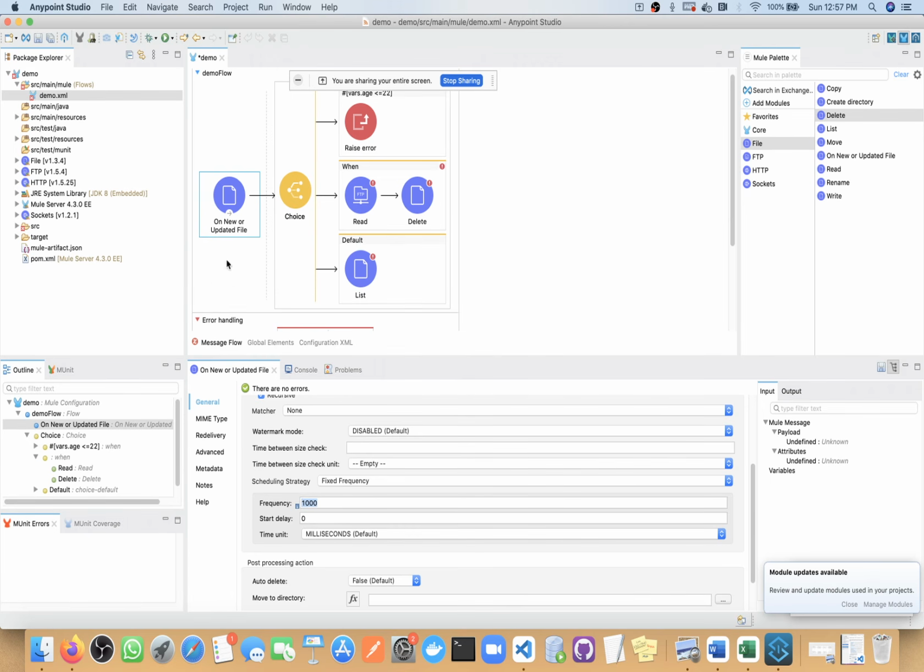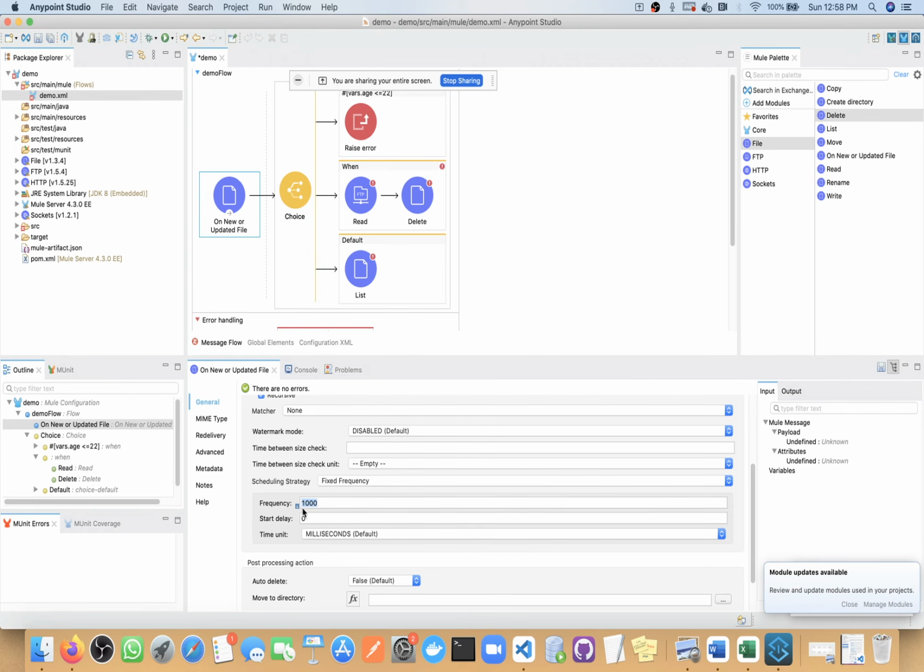So every 1 second our file connector will go to the particular folder directory and check whether any file is there or not. It will create a connection with that directory and check for any new or updated file. If there is any, it will read all those new or updated files.